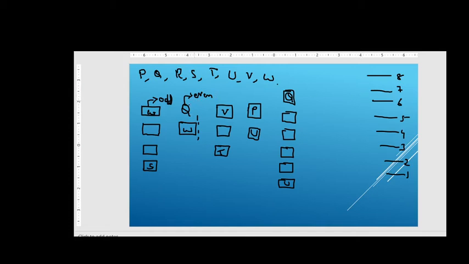So Q should be placed in the even number, friends, and after Q there are 4 empty boxes, right, friends? There is a gap of 4 boxes between Q and U, friends, right? So you have to see, if you place Q here, you should leave 4 boxes, that is 1, 2, 3 and 4, then U will come at this position, right?